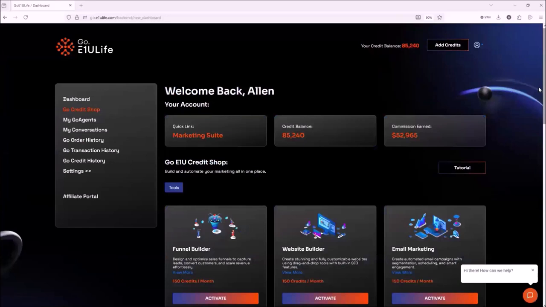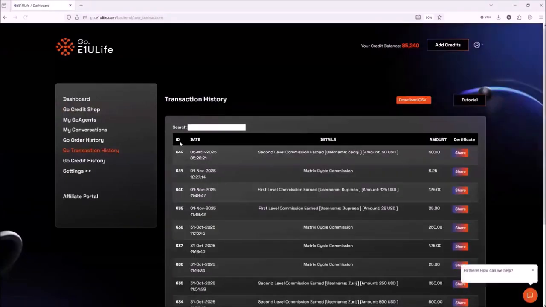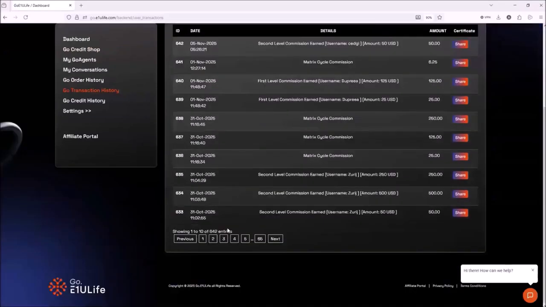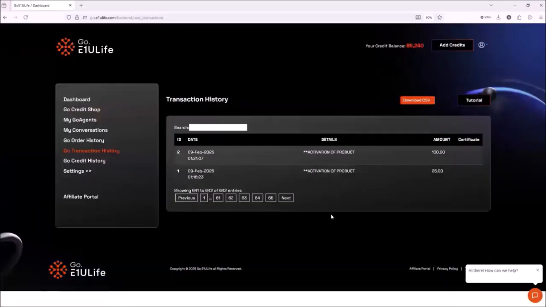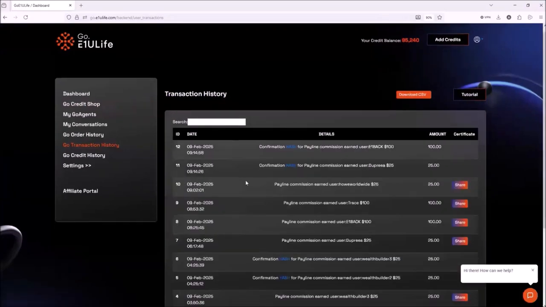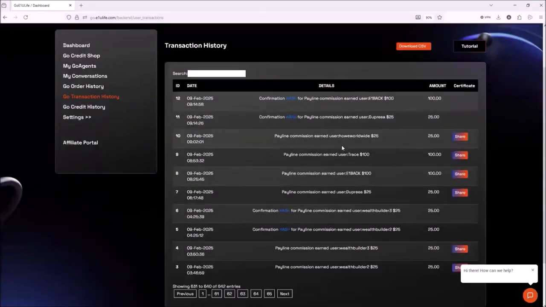All right, everyone. I'm going to show you what my actual GoE1U back office looks like. Because like I said before, I'm a big believer that documentation beats conversation. So I'm going to go to my transaction history so you can see the Bitcoin being earned right now. But let's go back to when I started. When I first got started, I opened up the $25 matrix and the $100 matrix. That's where my relief level was. And when I did that, I started earning, as you can see, $25 payments, $100 payments, $25 payments, $100 payments.